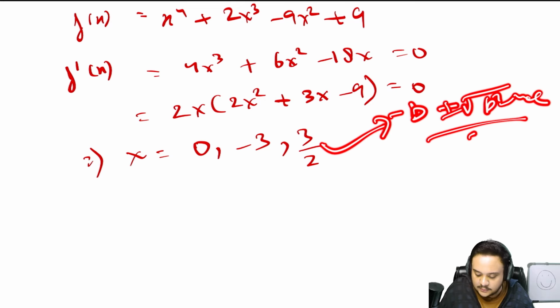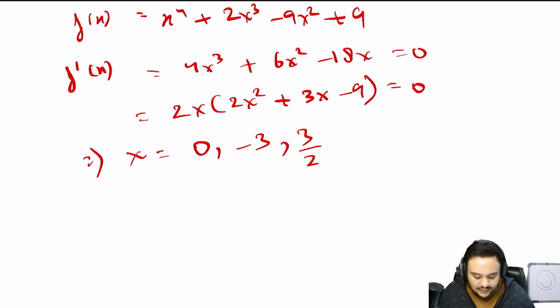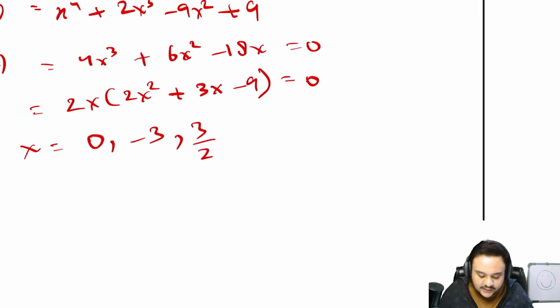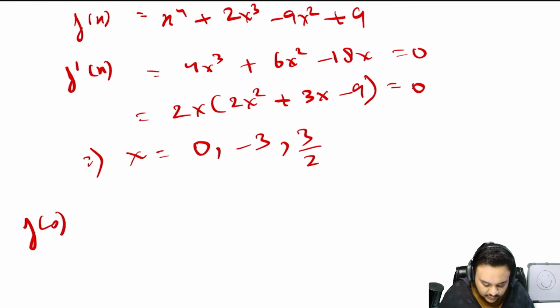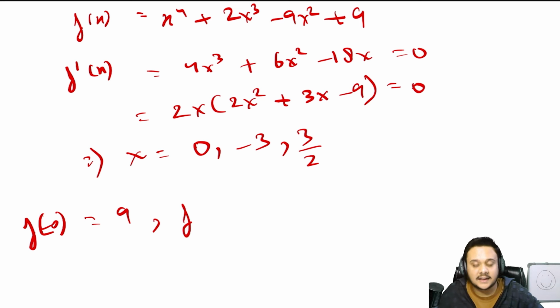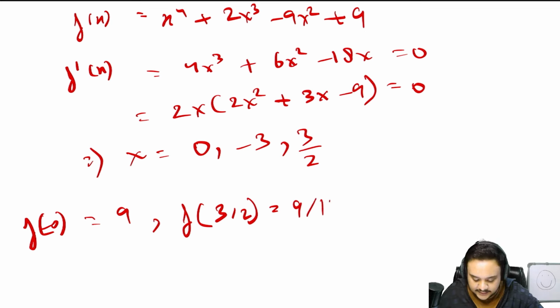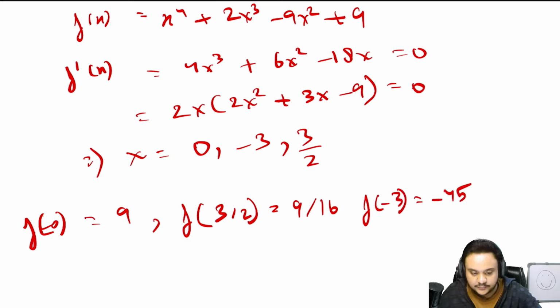Okay, so when you do get these values, we'll be testing f of x at each of these values. f of 0, first of all, you'll get 9. Please verify these calculations. f of 3 by 2, you'll get 9 by 16. And finally f of minus 3 will be minus 45. Okay, so clearly this is your lowest value, which is also your global minimum.